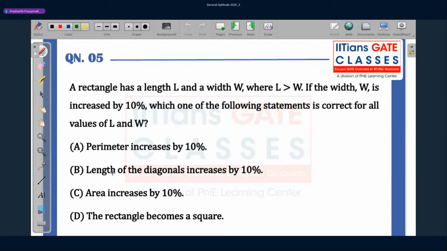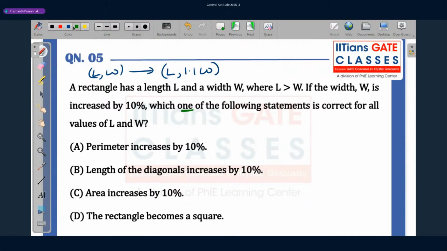A rectangle has a length L and a width W, where L is greater than W. If the width W is increased by 10%, which one of the following statements is correct for all values of L and W? So we have L and W. The width is increased by 10%, so L remains the same and the width becomes 1.1 W. Now we have to verify each of the options. One important thing is that only one of the options is correct.